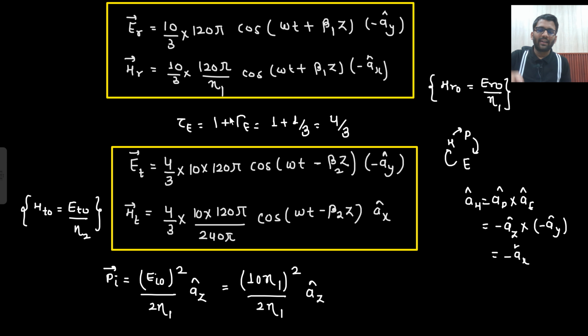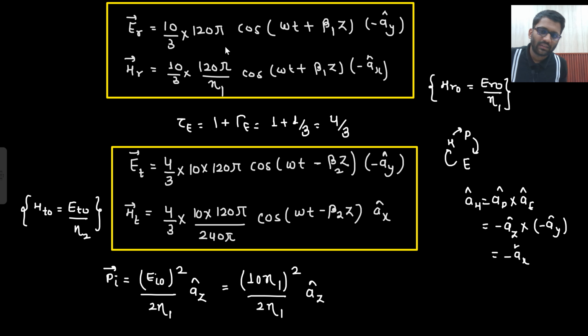Okay. Now let's find P reflected. So first let's find it directly from this expression. If I find it directly from this expression, then what will be my answer? This I am putting as eta 1 only. Okay. So E naught square divided by 2 eta 1. Is that clear? This will be my answer.